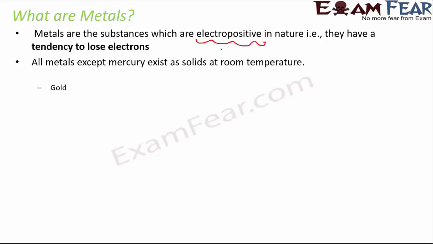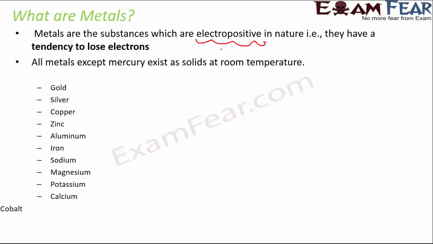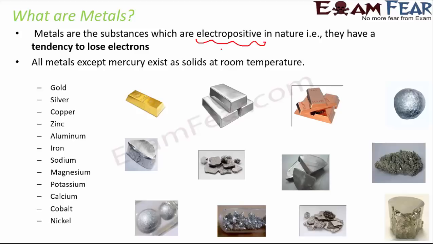Let us look at some examples of metals like gold, silver, copper, zinc, aluminium, iron, sodium, magnesium, potassium, calcium, cobalt, nickel. These are all examples of metals. Now, if you look at one of these examples, let's say sodium. Sodium has atomic number 11 and its electronic configuration is 2, 8, 1. That is, it has one electron in the outermost shell. So sodium always has a tendency to lose this one electron. That is why it is electropositive in nature.